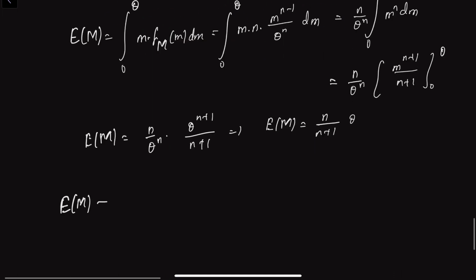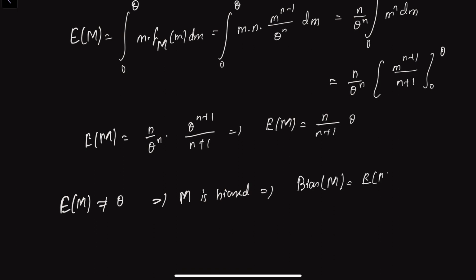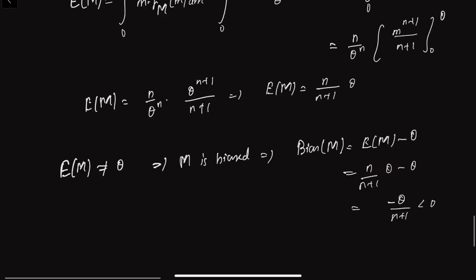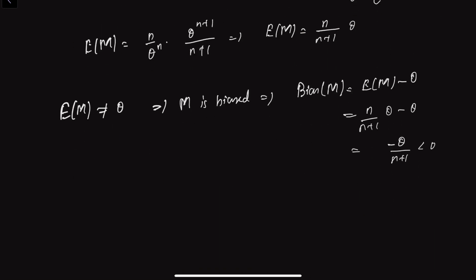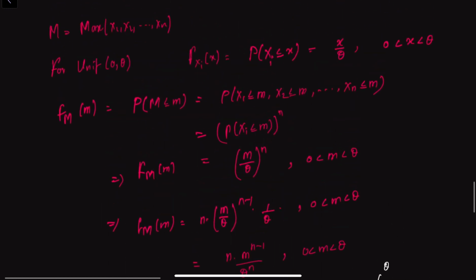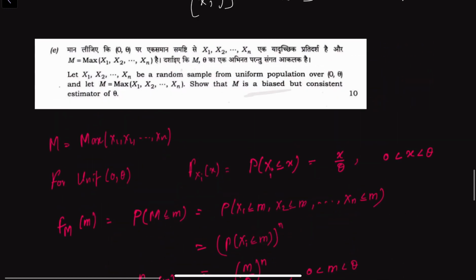We can clearly see the expectation of M is not equal to theta. That means M is biased, and we can also find the bias of M. The bias of M is the expectation of M minus theta, which is n by n plus 1 theta minus theta, which is minus theta by n plus 1, which is less than 0. So we have shown that M is a biased estimator.